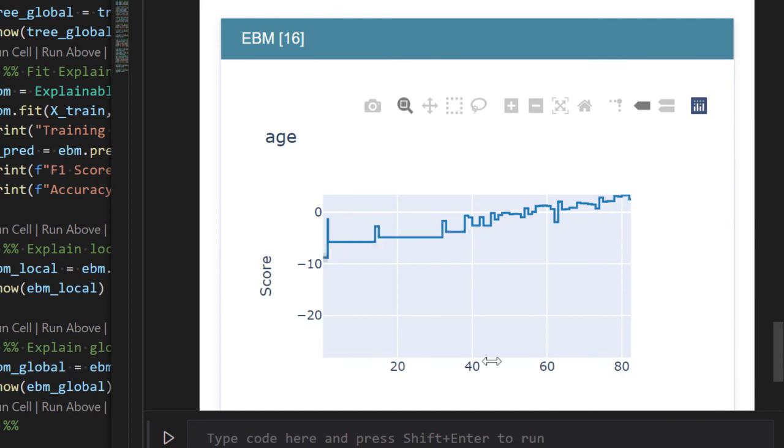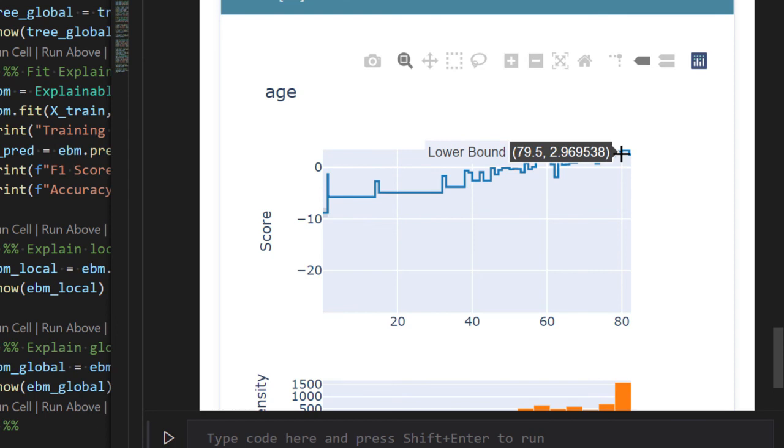On the x-axis we have different values of age. If a person has a low value of age, then the weight is negative, while as we increase the value of age, the value of weight also increases. We have a positive weight of 3.10 when the age is approximately 80. The second value mentioned in the bracket actually refers to the weight.